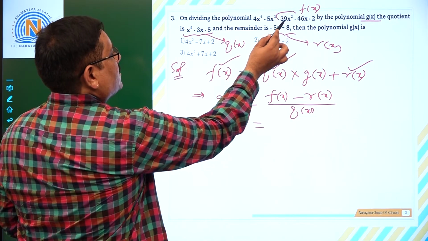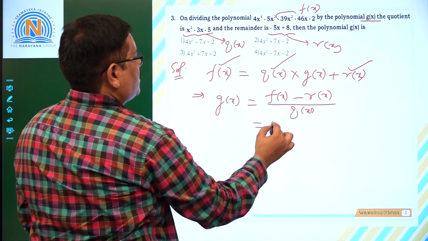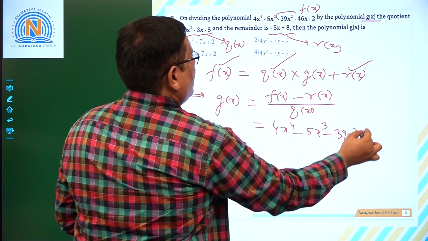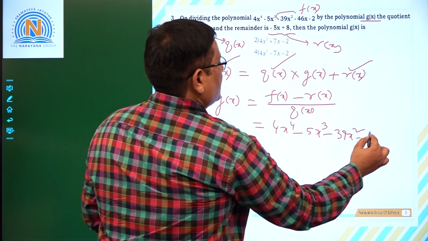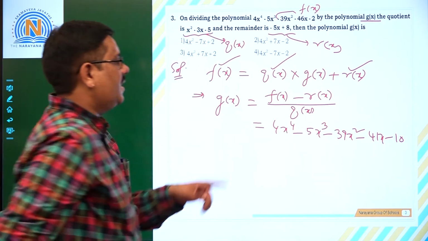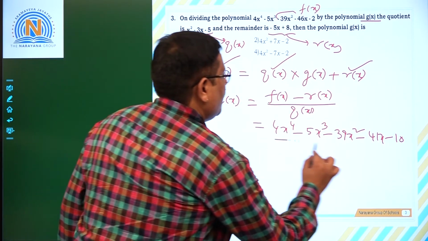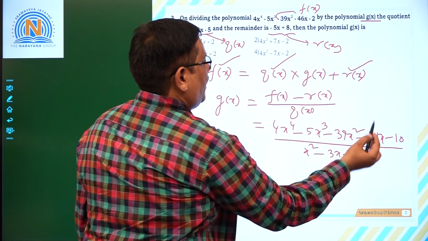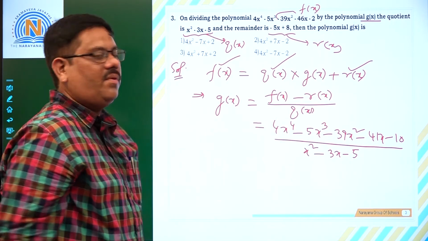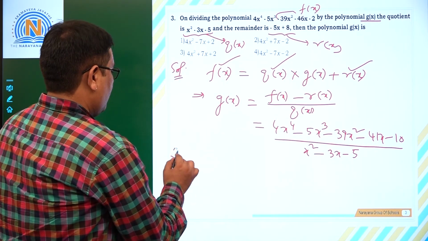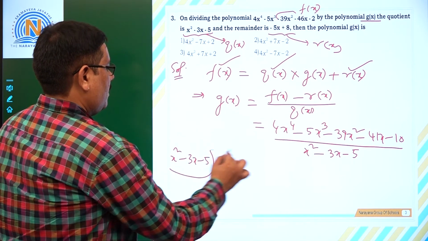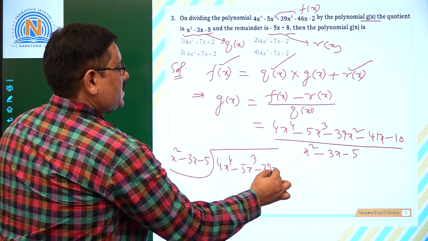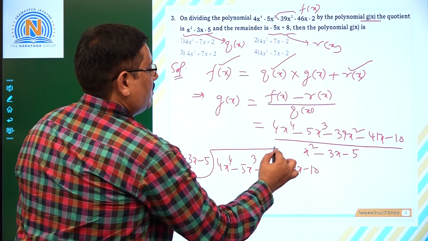What is f of x minus r of x? This minus this. That is 4x power 4 minus 5x cube minus 39x square, next, minus 46 plus 5, that is minus 41x, minus 10. That is f of x minus r of x, divided by q of x. What is q of x for us? x square minus 3x minus 5. Now what to do? You have to divide. Here we have 4x power 4 minus 5x cube minus 39x square minus 41x minus 10. You have to divide now.